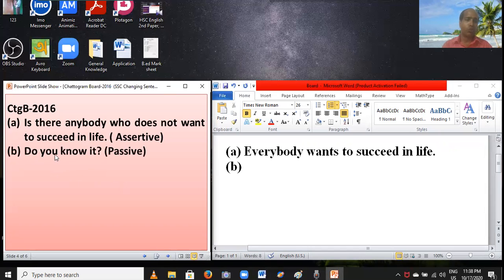Question B. Do you know it? Passive. Dear students, notice: do you know it? Passive. This sentence is interrogative. Dear students, first you have to identify the subject, verb and object. Is there an auxiliary verb in this sentence? Yes, my dear students, there is an auxiliary verb in this sentence, and this is an interrogative sentence.